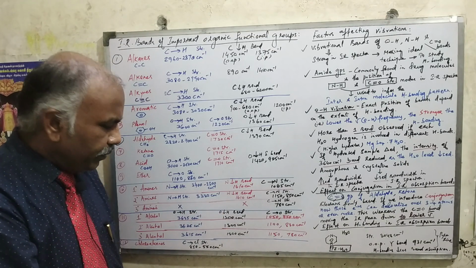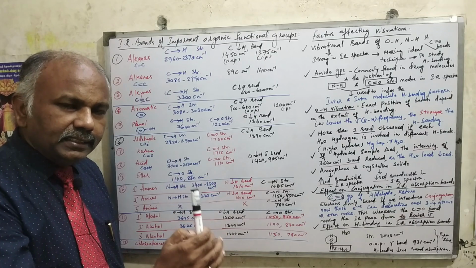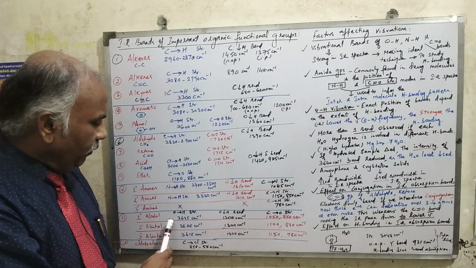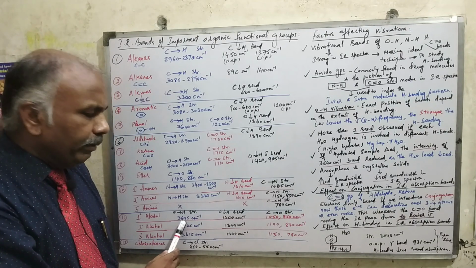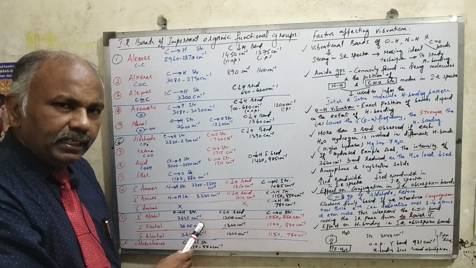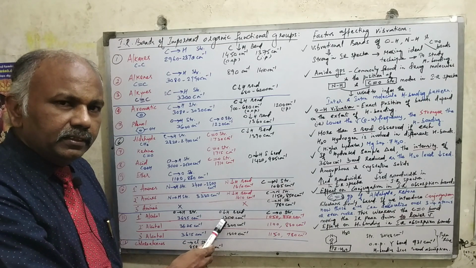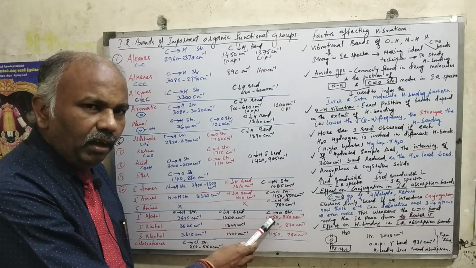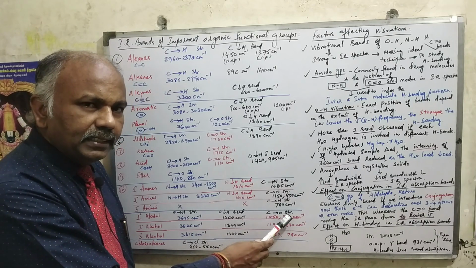Now coming to the alcohols, alcohols also have three categories: primary alcohol, secondary alcohol and tertiary alcohol. If you look at primary alcohol, the hydroxyl stretch vibration of primary alcohol will be coming at 3635 centimeter inverse, whereas the bending vibration will be coming at 1300 centimeter inverse, whereas the carbonyl stretch vibration of primary alcohol will be coming at 1050 centimeter inverse and 850 centimeter inverse.